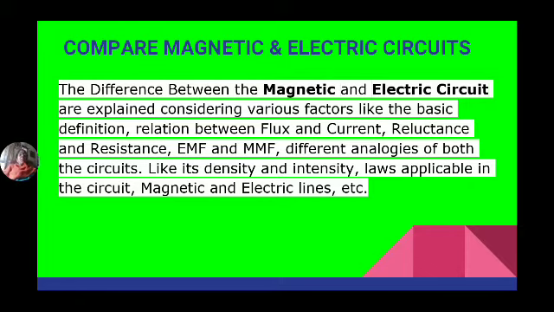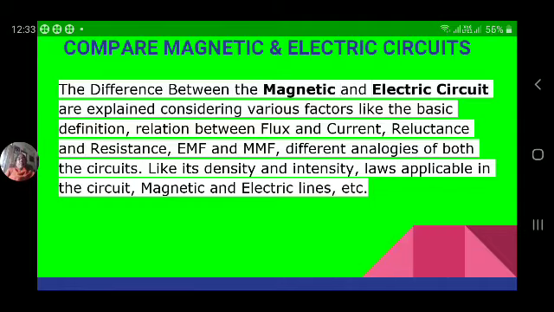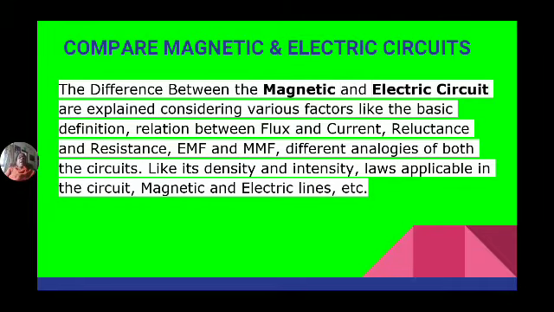The differences are explained considering various factors like basic definition, relation between flux and current, reluctance and resistance, EMF and MMF, and different analogies of both circuits like electric flux density, magnetic flux density, laws applicable in the circuits, etc. We will discuss step by step.